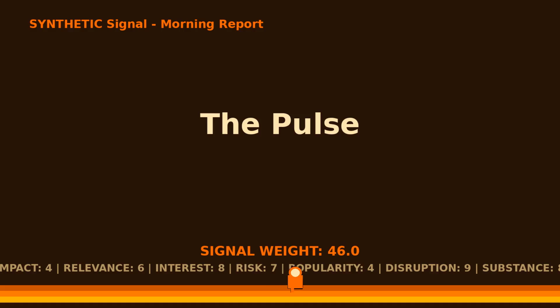Finally, there's growing alarm over surveillance pricing. The Washington Post and Instacart are reportedly using algorithms to set different subscription and service prices based on a user's zip code and income. This practice of using personal data to pick a price is now the subject of proposed legislation in 12 states. This concludes the Synthetic Signal Report for Tuesday morning.